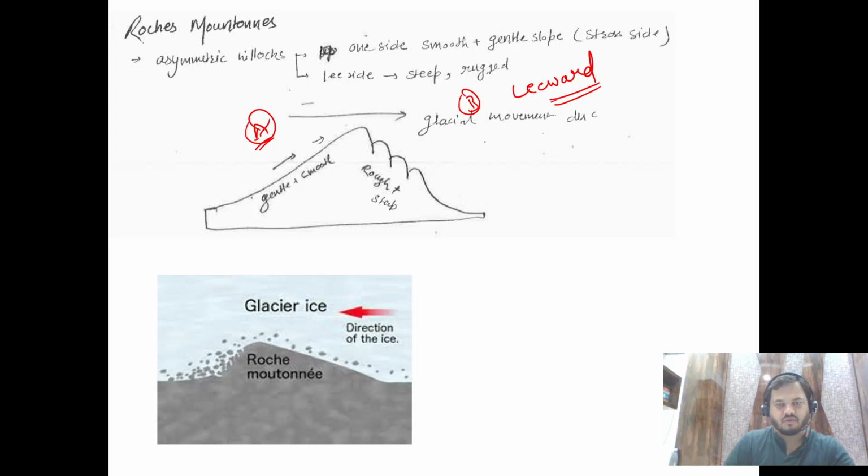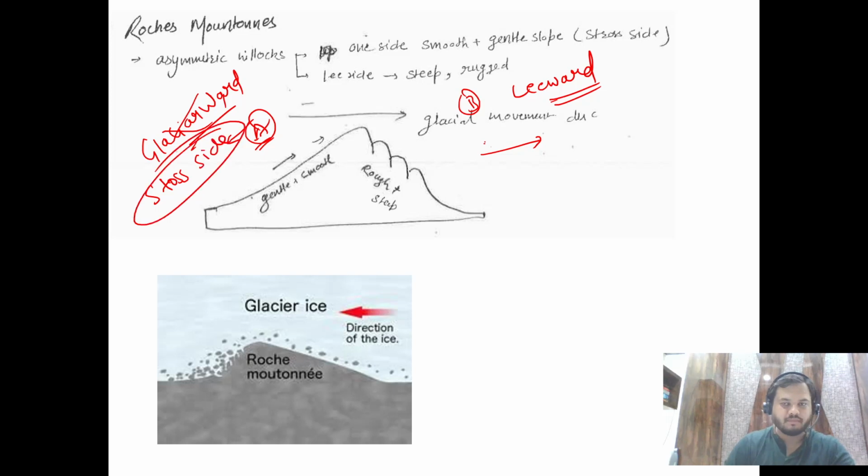So the same terminology is also here with glacier. So this is what we call the leeward side, and this one we cannot call windward because wind is not here. We can call it glacier-ward, right? But we don't call it glacier-ward. We call it the stoss side, right? So this is a technical term. If you are writing these technical keywords, it will give you very good marks, right? So this is nothing but an asymmetry. See this diagram. This is the direction of ice. So in this direction it is flowing. This is the stoss side, right? And this is the leeward side.